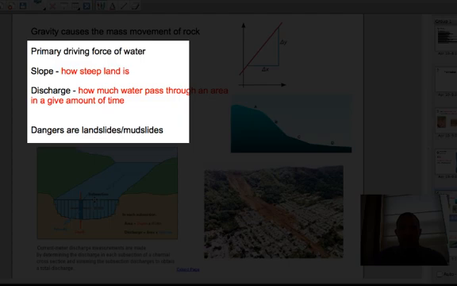Well, in order to figure out how much water is going by, we have to divide these into a bunch of rectangles.